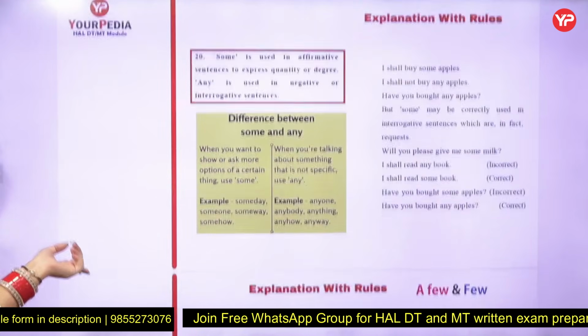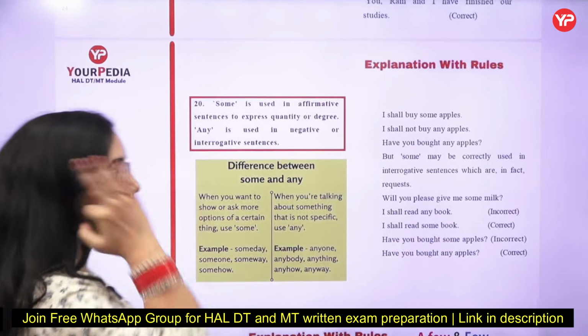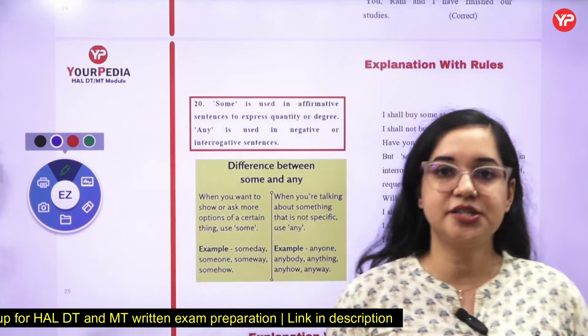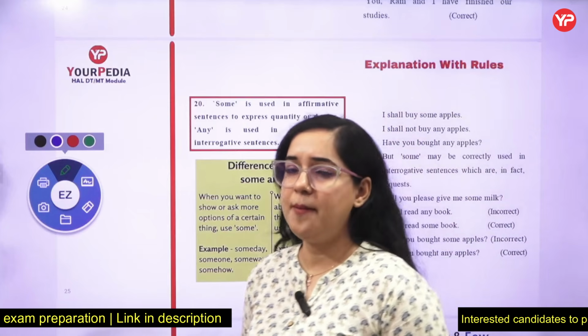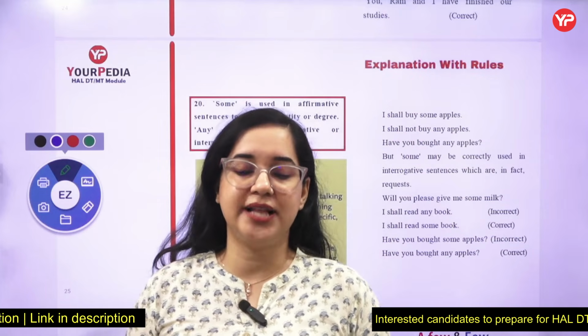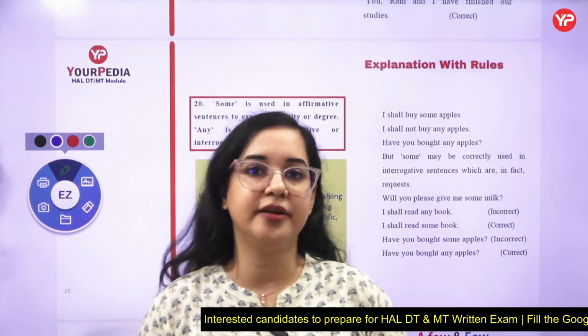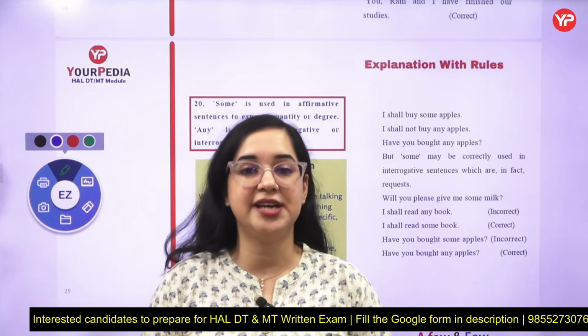Now, rule number 20 states the difference between some and any. Some is always used in a positive way. Any is used in two ways. One is to ask questions, another is a negative way. I bought some apples from the market. That means you bought some, positive. You don't say I bought any apples from the market. That's wrong. To ask questions you can ask, have you bought anything for me?